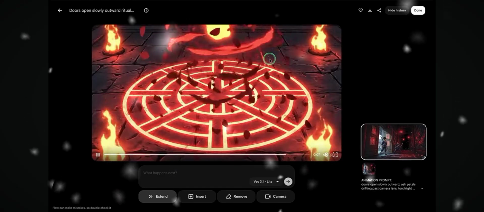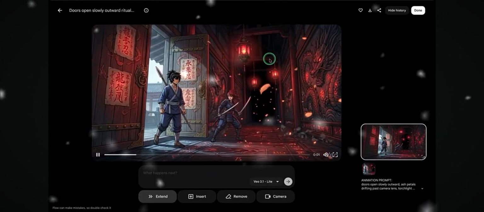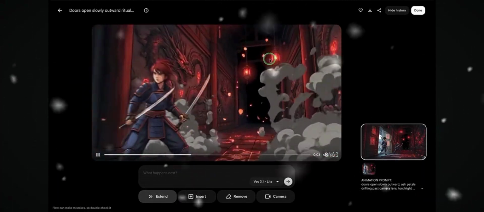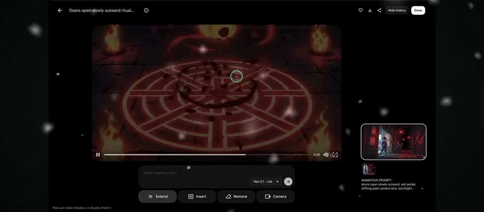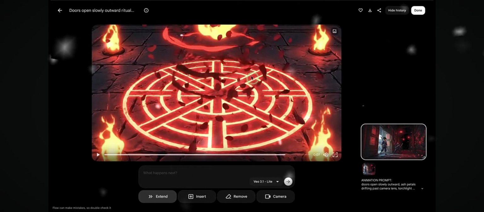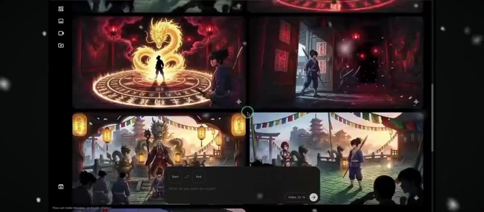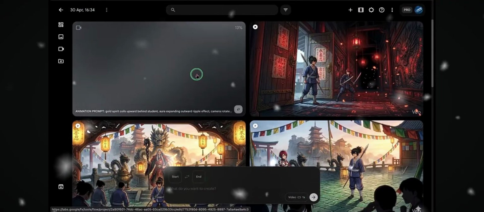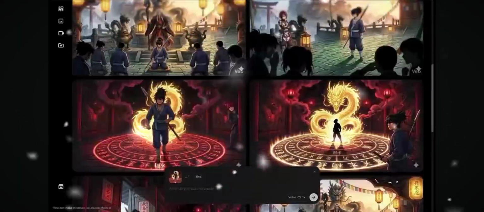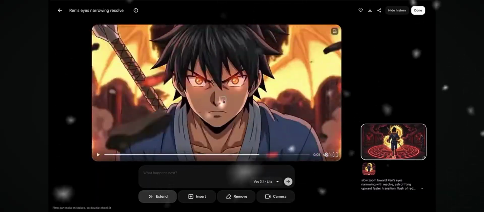Now that our 4 scenes are animated, we're going to repeat the exact same process 2 more times for the 5th and 6th images. Just copy the prompts from ChatGPT, paste them into Google Flow, generate the clips, and wait for them to finish processing. Once that's done, we move into the next stage, putting everything together in the editing phase. And honestly, this part is pretty simple. So let's jump straight into it.